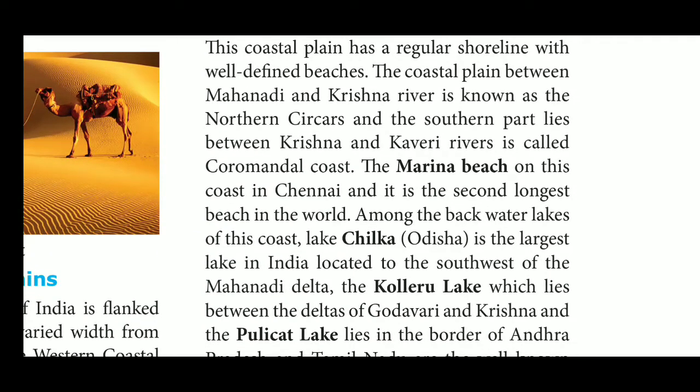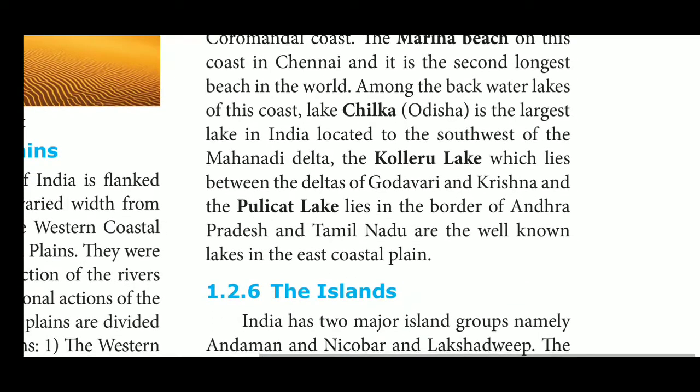See the book. The coastal plains consist mainly of recent alluvial deposits. These coastal plains have a regular shoreline with well-defined beaches. The coastal plain between the Mahanadi and the Krishna river is known as the Northern Circars, and the southern part, which lies between the Krishna and Kaveri rivers, is called the Coromandel coast. The Marina Beach on this coast, in Chennai, is the second longest beach in the world.